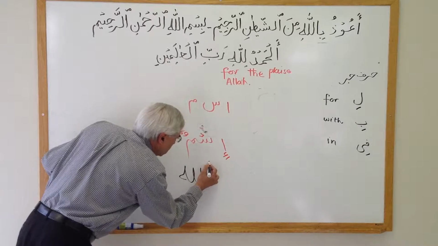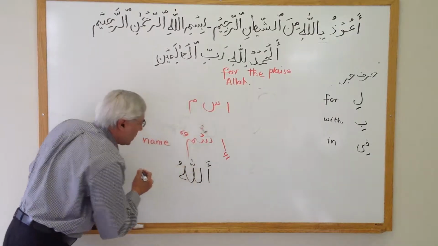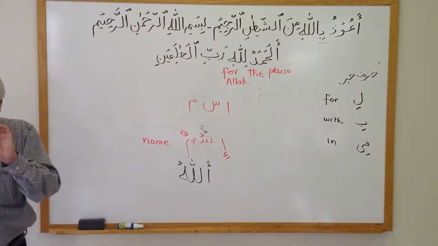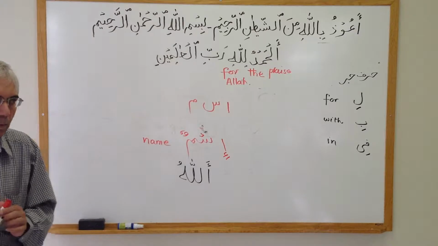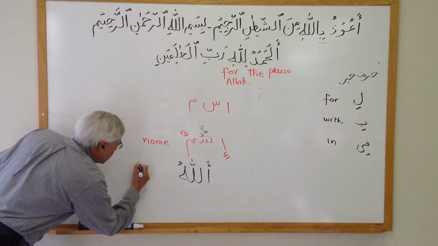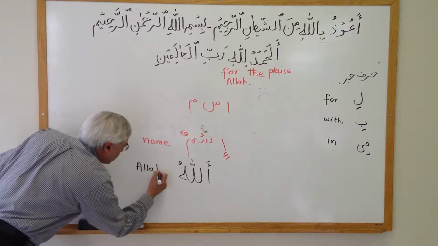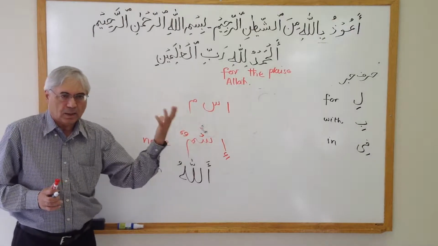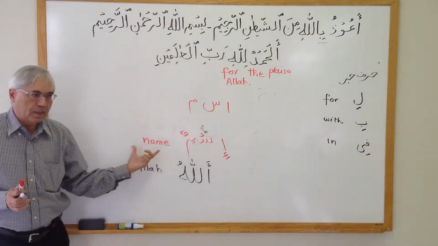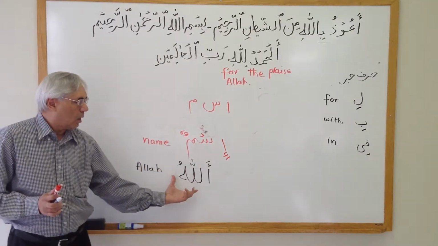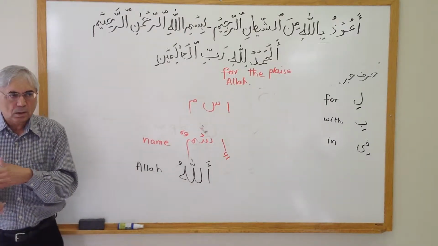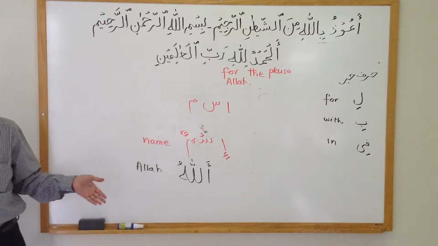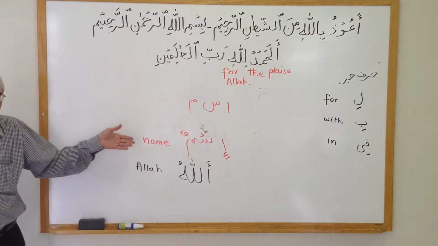Now, let's look at the second word here. We just learned that the full word is Allahu. The complete word is Allahu. In English, this means Allah. These are two independent words here. Ismun is an Arabic word. Its meaning is name. Allahu is another word, and in English we say Allah. These are two separate words. They are two independent words. There is no relationship between these two words.